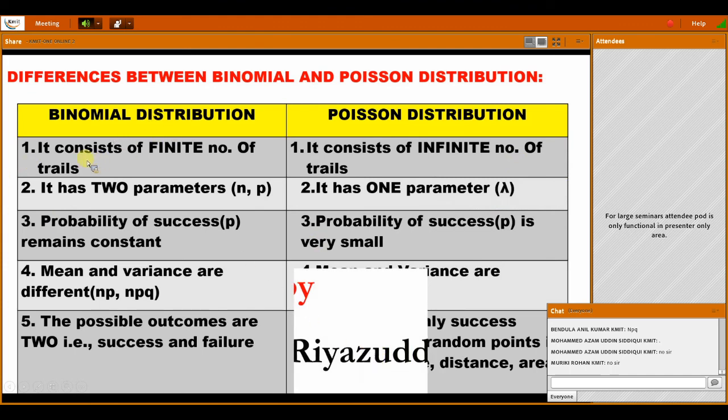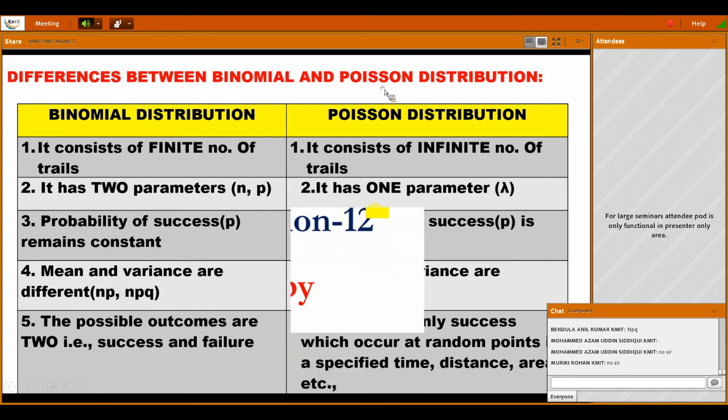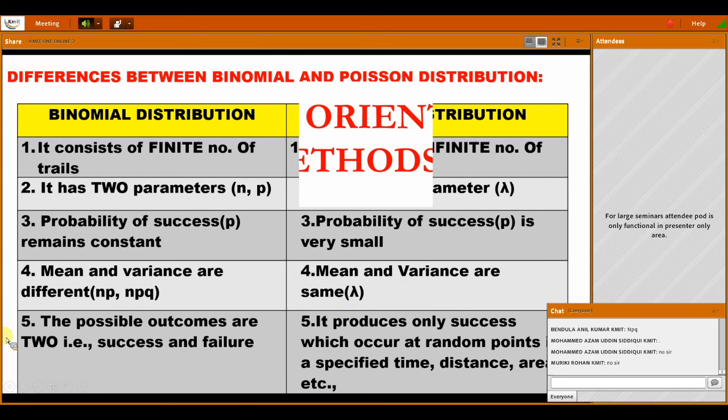Binomial distribution contains a finite number of trials, whereas Poisson distribution consists of an infinite number of trials. It has two parameters, n comma p, whereas Poisson distribution has only one parameter, lambda, which is nothing but n into p. But here the probability of success p remains constant. Here the probability of success p is very small. Mean and variance is npq, and here mean and variance is lambda.